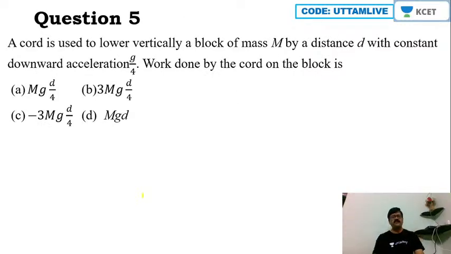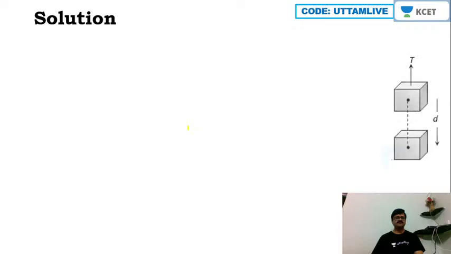Now let's progress to question number 5 quickly, my dear friends. A cord is used to lower vertically a block of mass capital M by a distance d with constant downward acceleration g by 4. Work done by the cord on the block is, okay. Now in this particular situation, this is the condition.